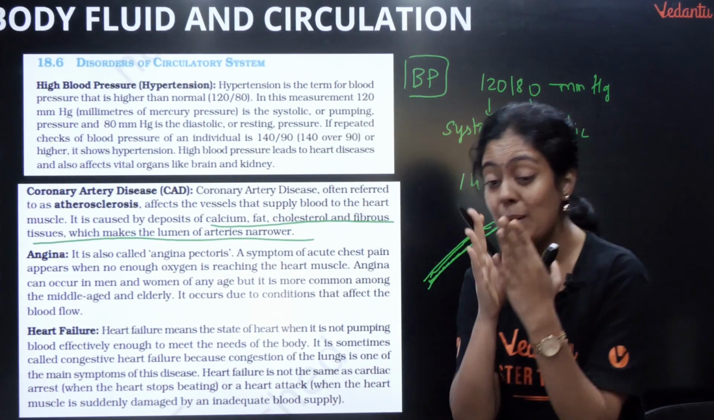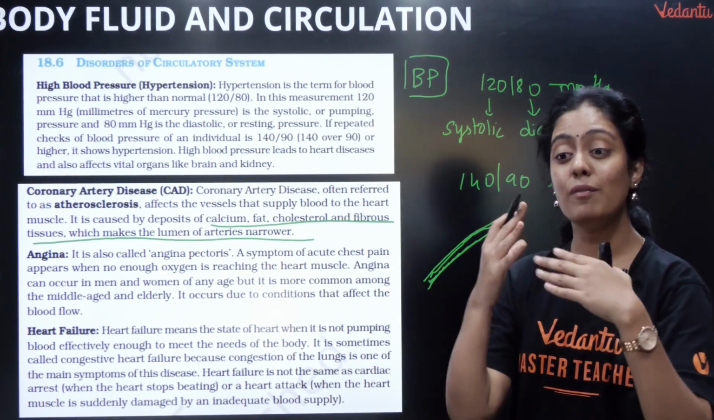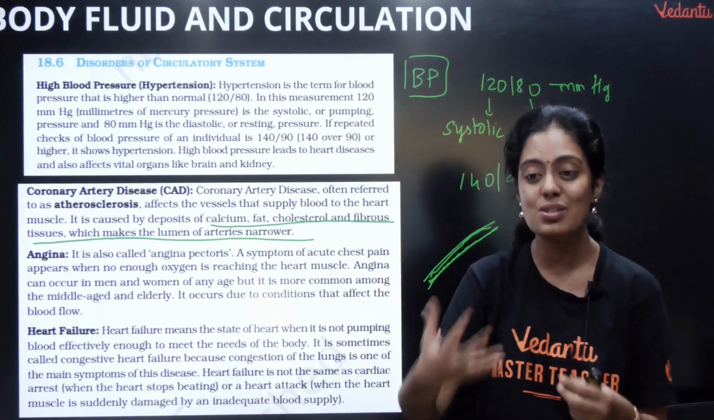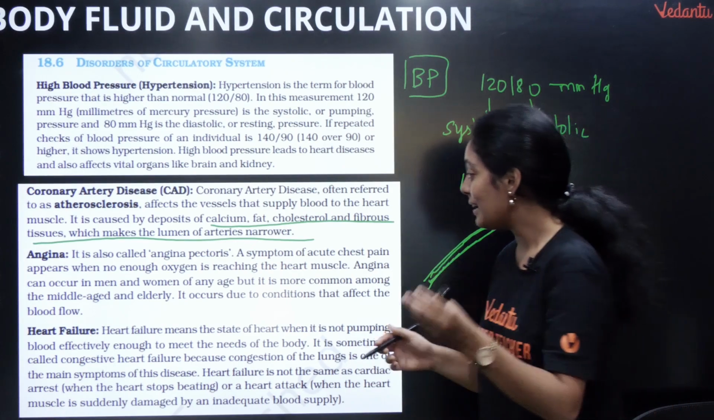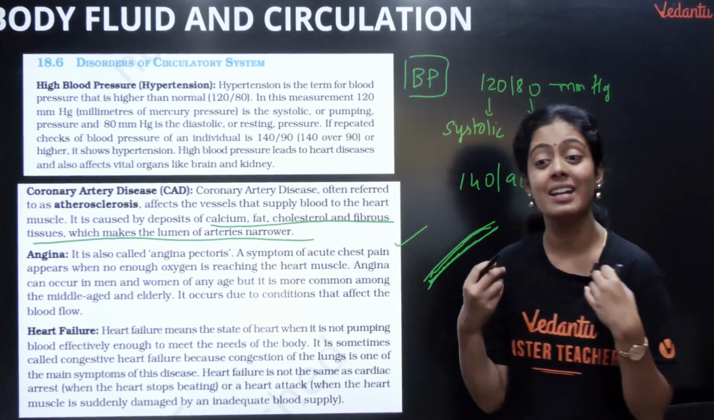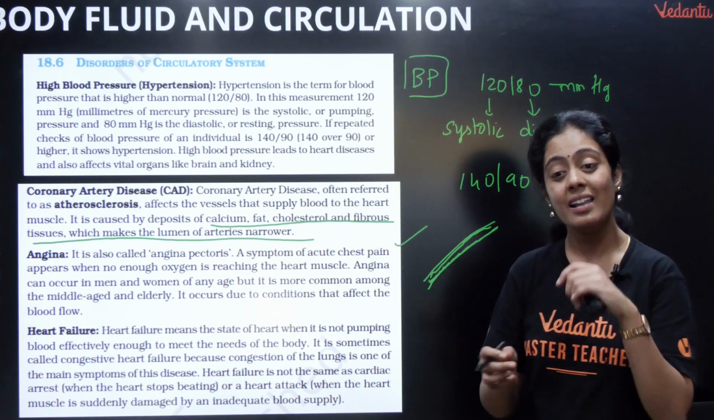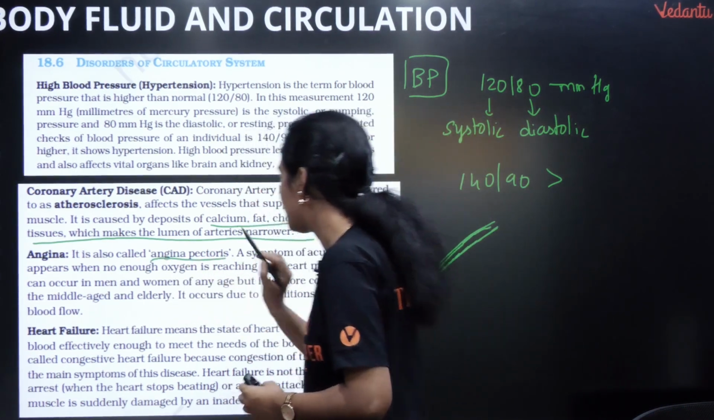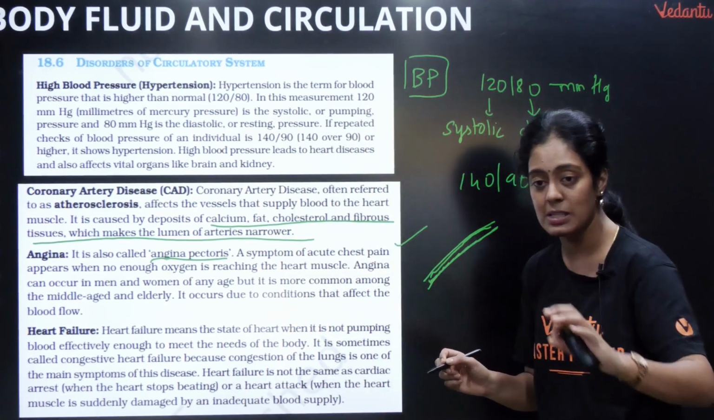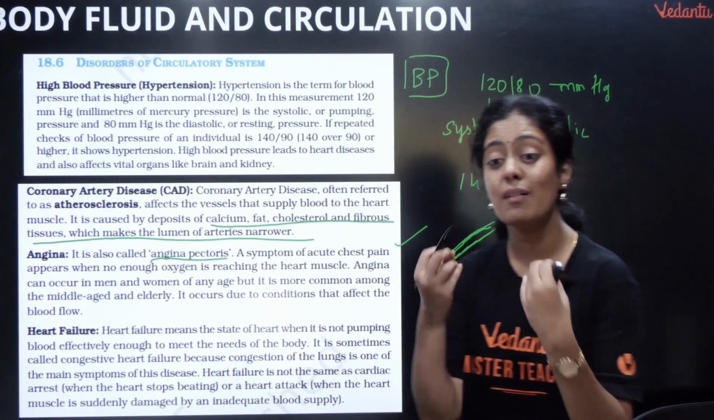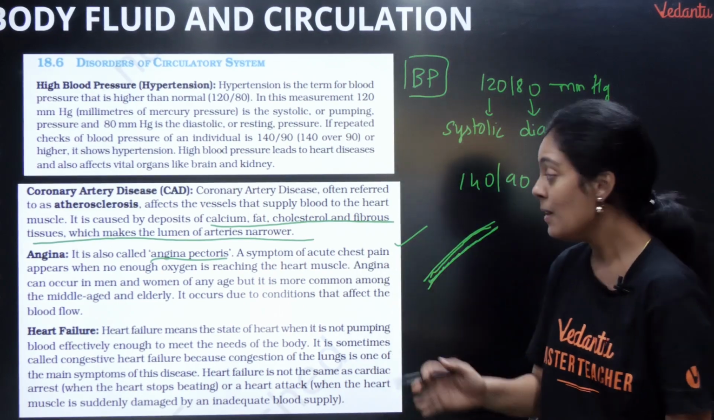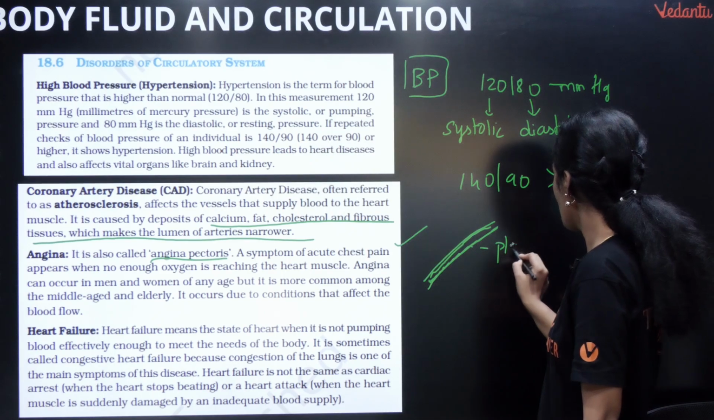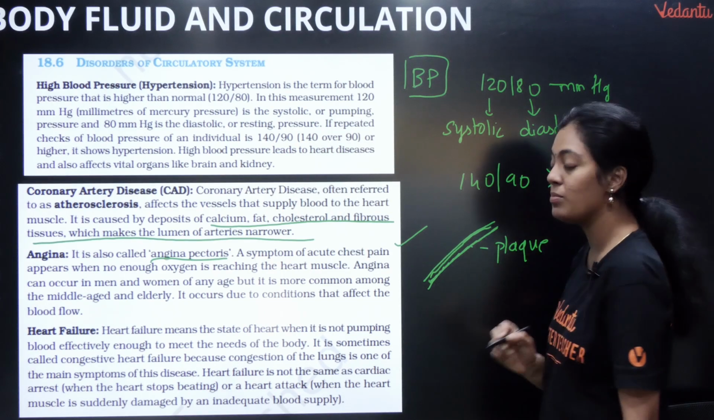Then what happens? The blood flow will decrease. When blood flow decreases, that part of your heart doesn't get enough oxygen. That is what is angina, heart attack. It is also called angina pectoris. A symptom of acute chest pain appears when not enough oxygen is reaching the heart muscle because of atherosclerosis. Atherosclerosis is the deposition of plaque-like substance.